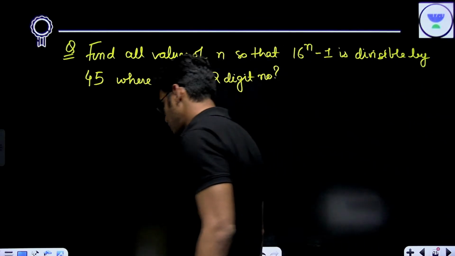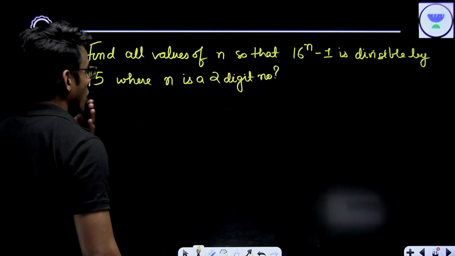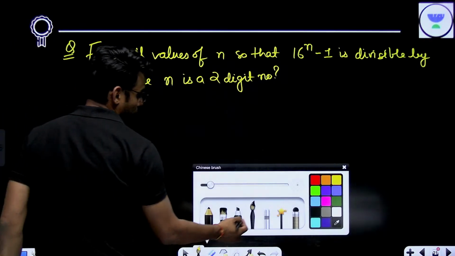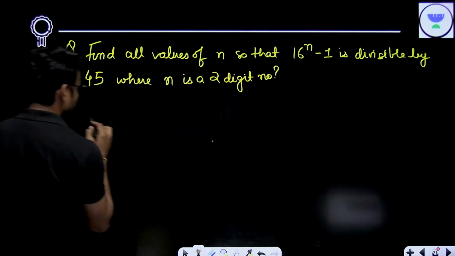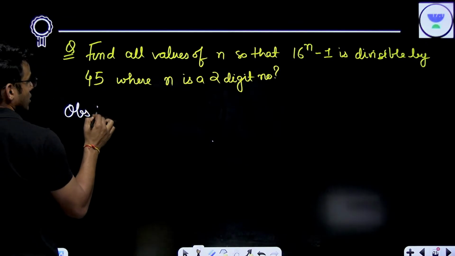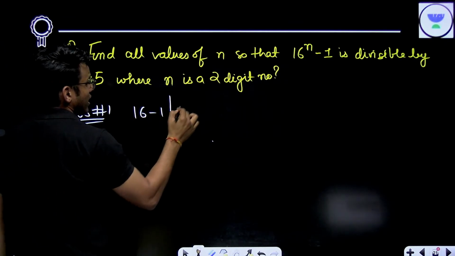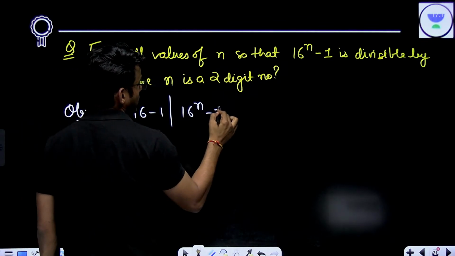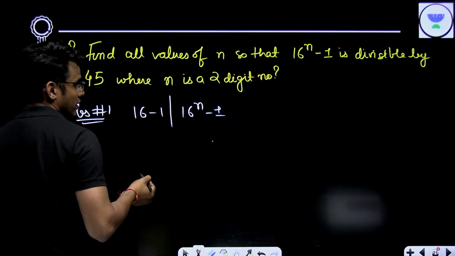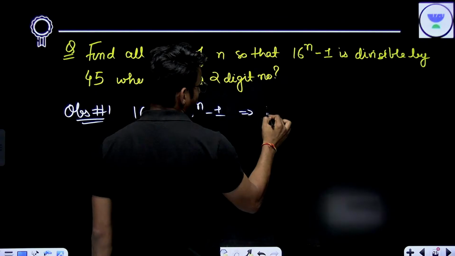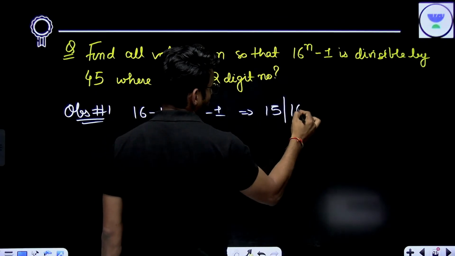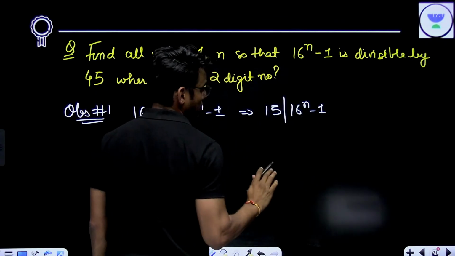Okay. Now see, what is the problem here? First of all, my first observation: 16 minus 1 divides 16 to the power n minus 1, right? Which means 15 is already a factor of 16 to the power n minus 1.